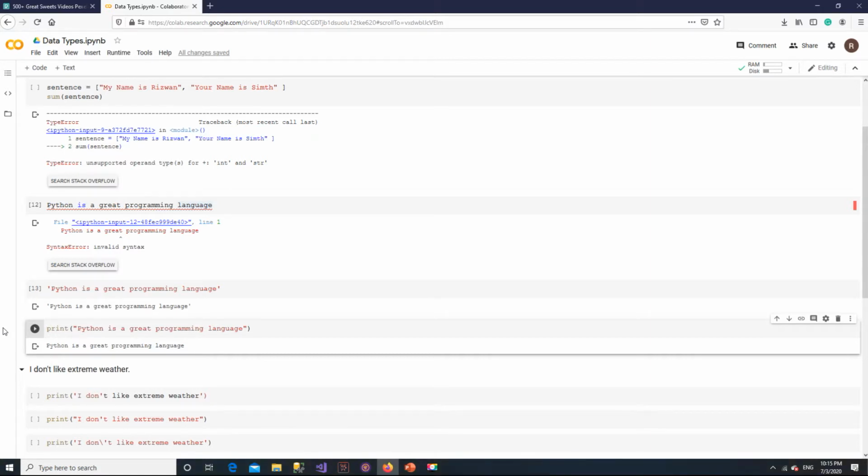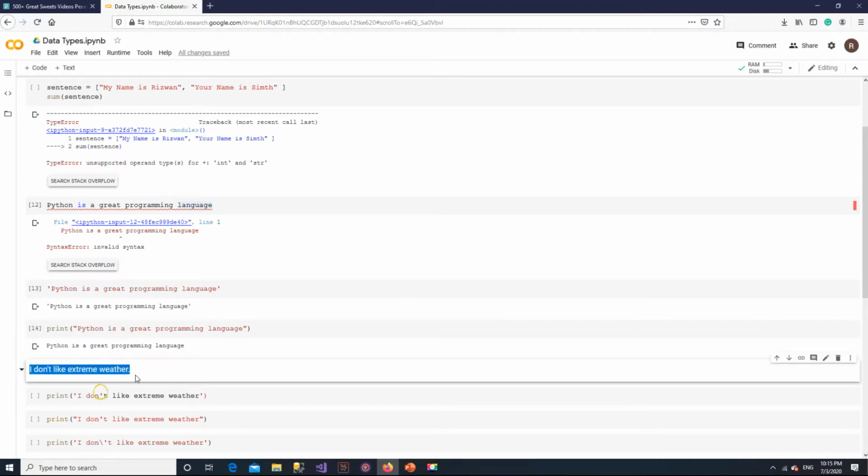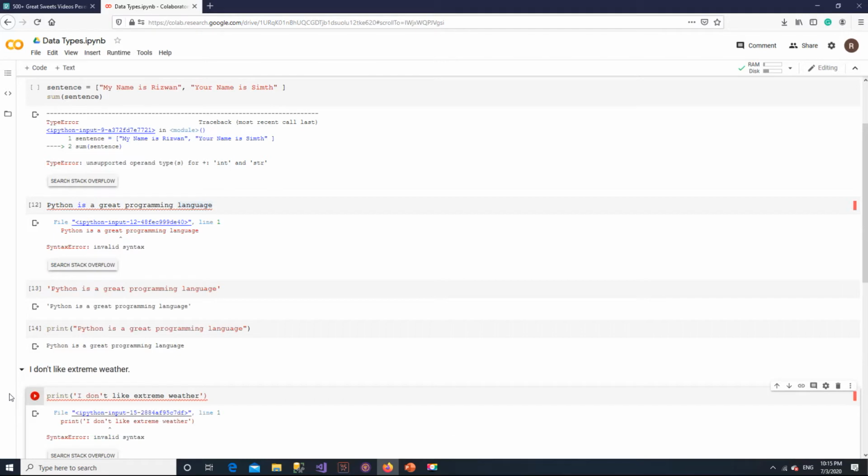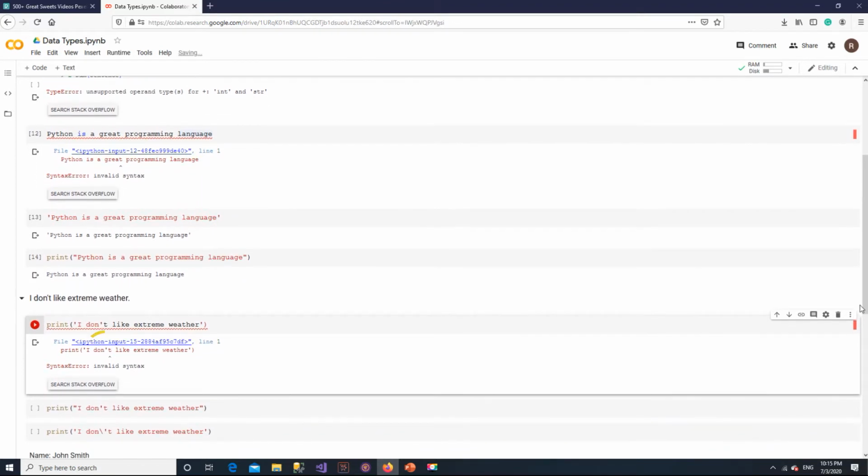Now let's try some complex sentence. "I don't like extreme weather." We have a contraction here with an apostrophe. Let's print this and see what happens. An error, because for the computer the string finishes at the end of the word don't. To deal with such situations, we have two techniques.